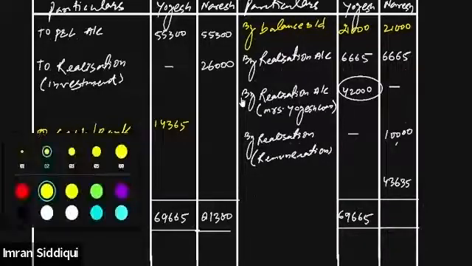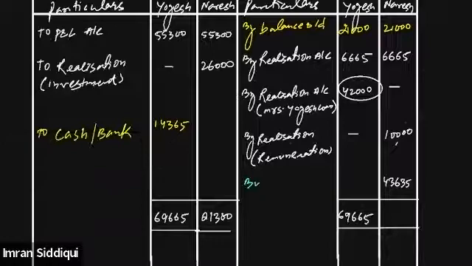But in case of Naresh, since the debit side is greater than the credit side, he will have to bring in cash or bank for 43,635. All right, he will have to bring in cash. Is that clear? Yes. Okay, now pay attention.